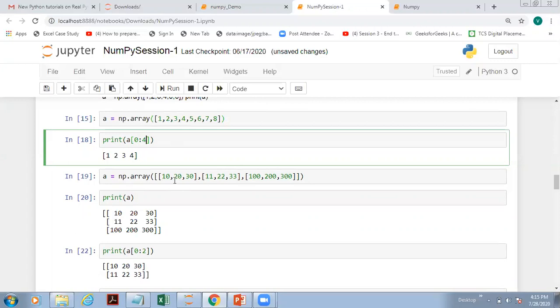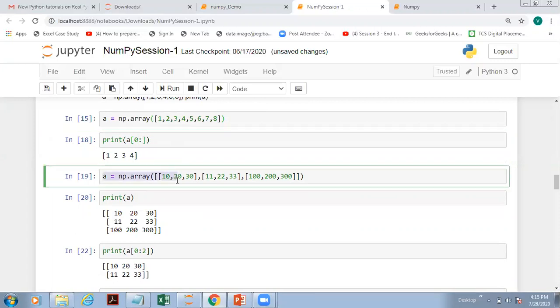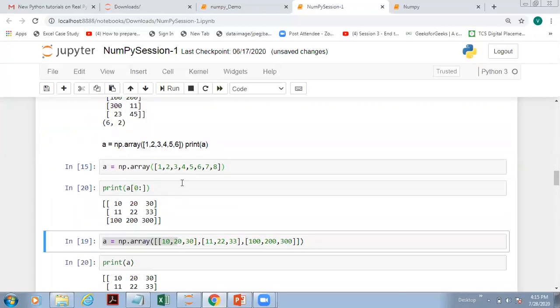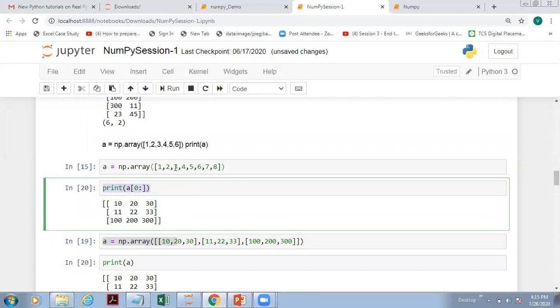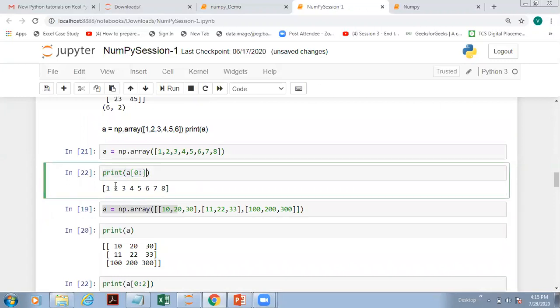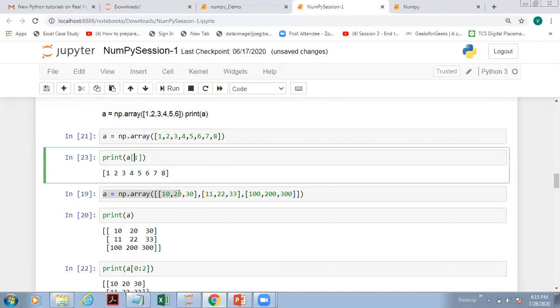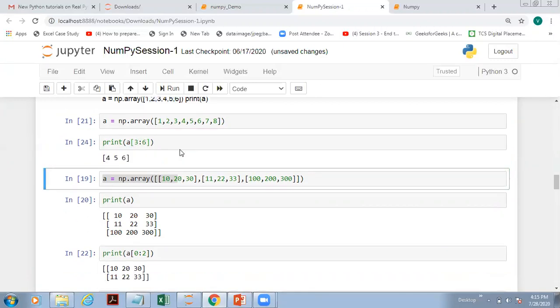Now, if you want the elements up to the end, just do not specify this one and run this. So what do you observe here? Starting from 0, you get all the elements. And similarly, skip this one. If you skip both, you get all the elements. Otherwise, you can specify a specific range of elements. So this way we can apply the slicing concept.